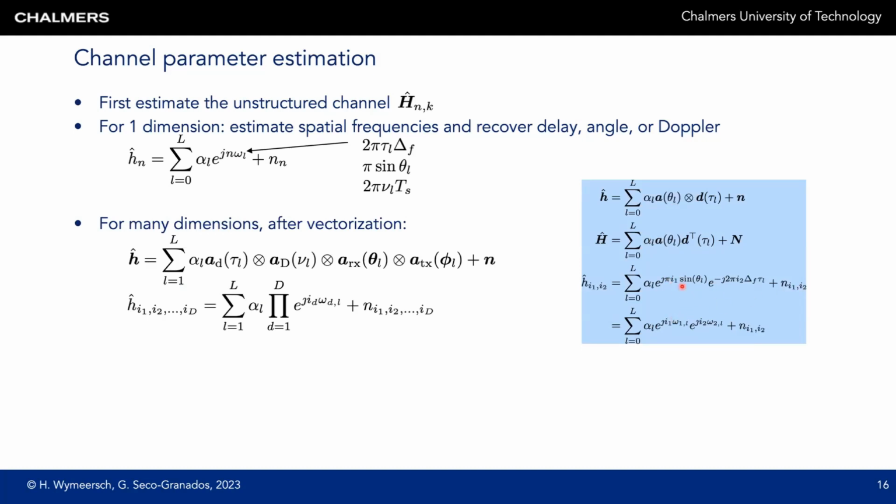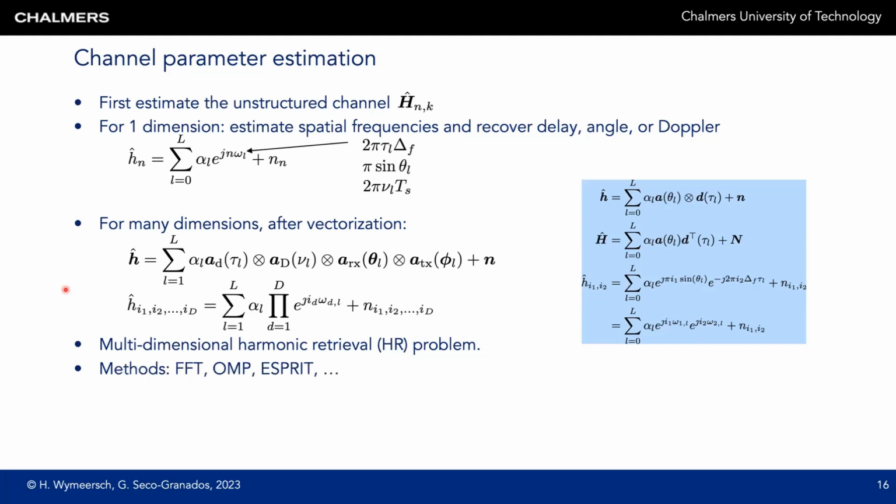And now it is very clear that this sine of theta L can be related to the spatial frequency of the first dimension, and tau L can be related to the spatial frequency of the second dimension. By taking a 2D FFT of h hat and by looking for peaks, we can directly read off those spatial frequencies and then convert them to the angles and delays. So this procedure generalizes to more dimensions as shown on the left. And this is now a kind of standard multidimensional harmonic retrieval problem for which there exist many methods.